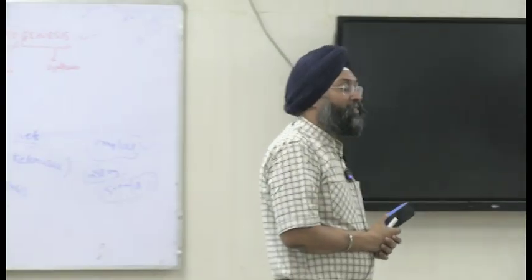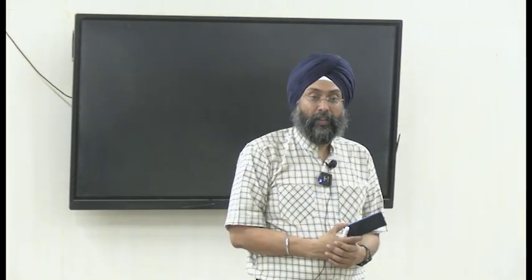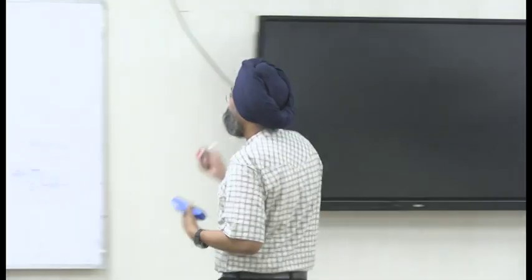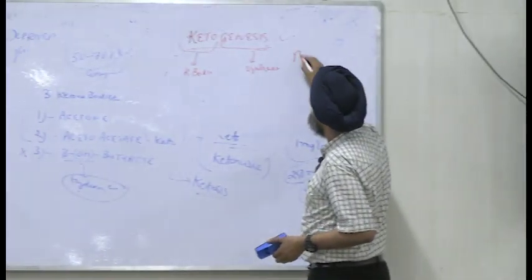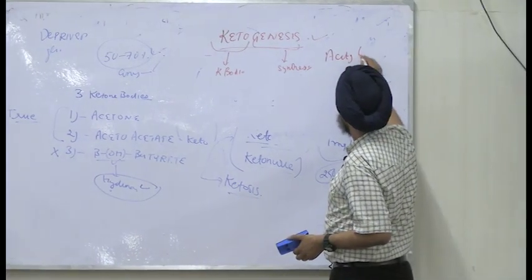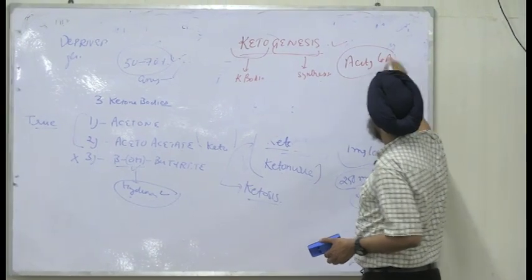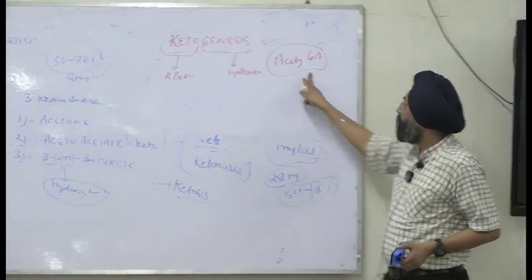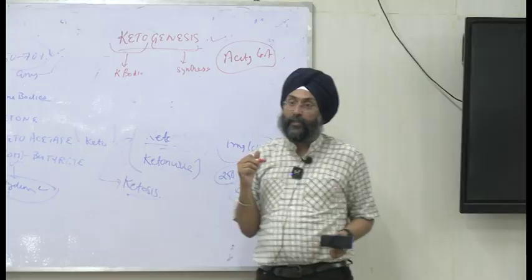If we do even chain fatty acids, what will we get? Acetyl-CoA, acetyl-CoA. So the acetyl-CoA is the precursor for the synthesis of ketone bodies, right?